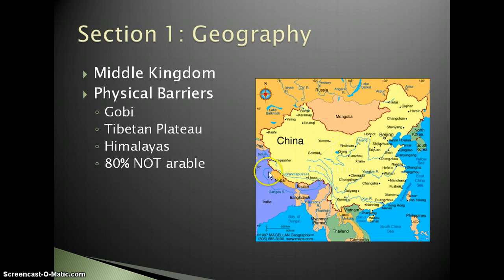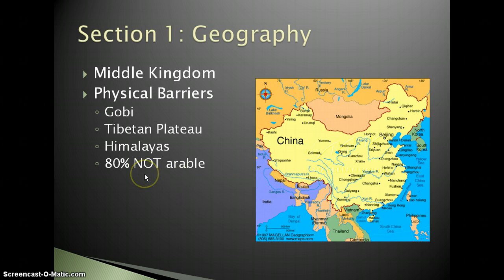The Tibetan Plateau, which is here, is in the western part of China that borders on Nepal and Bhutan and India. The Himalayan mountains are also part of this border. Basically, you have the mountains here and the plateau. So you have plateau, then you have to go up over the mountains, and then you finally get into India.